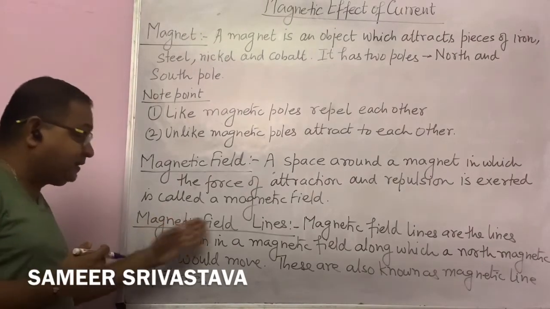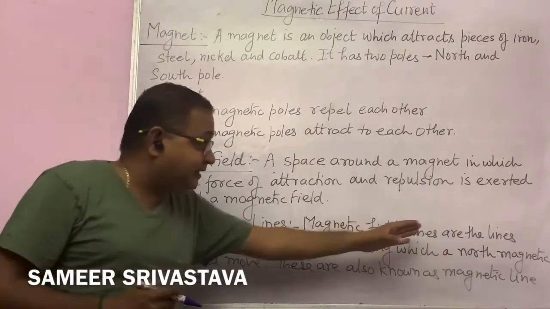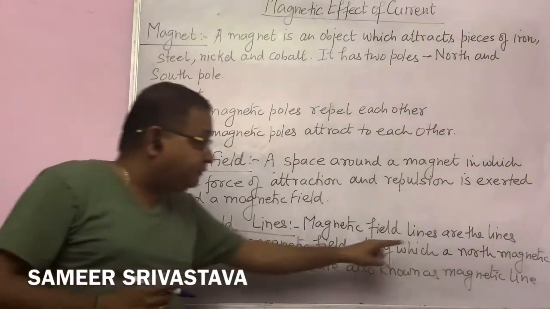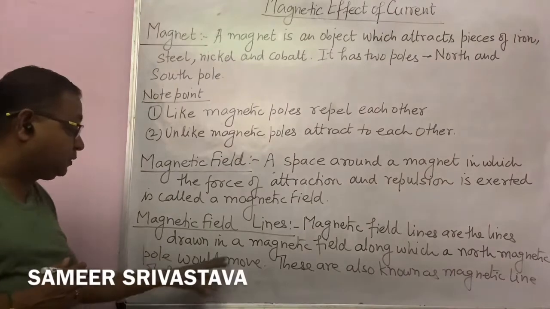Now what are magnetic field lines? The magnetic field lines are the lines drawn in a magnetic field along which a north magnetic pole would move.